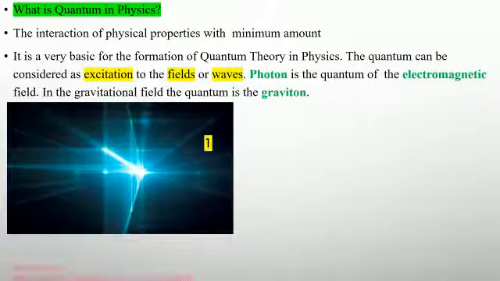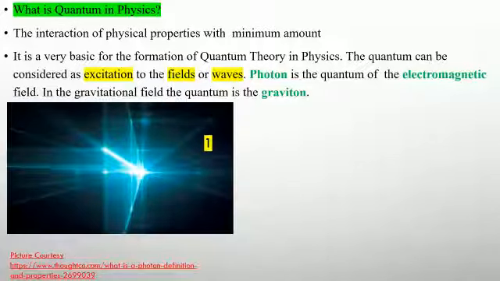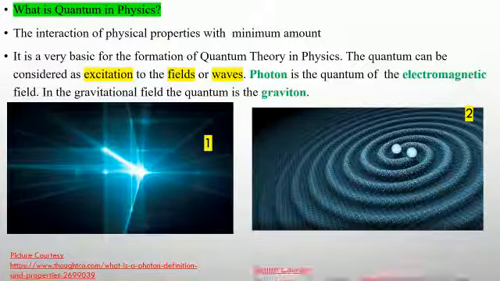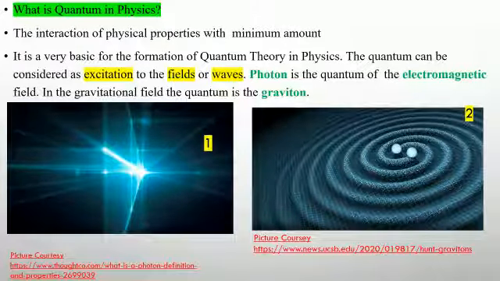Yes, this is the picture for photons. On the left side, the picture number 1 is the example for the photons. Number 2 is the example for the electromagnetic waves.